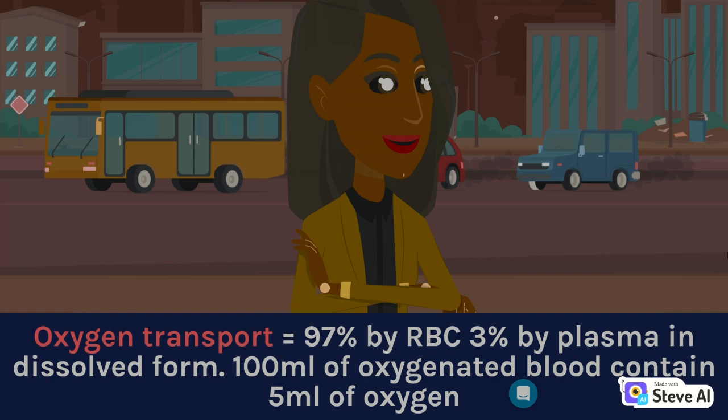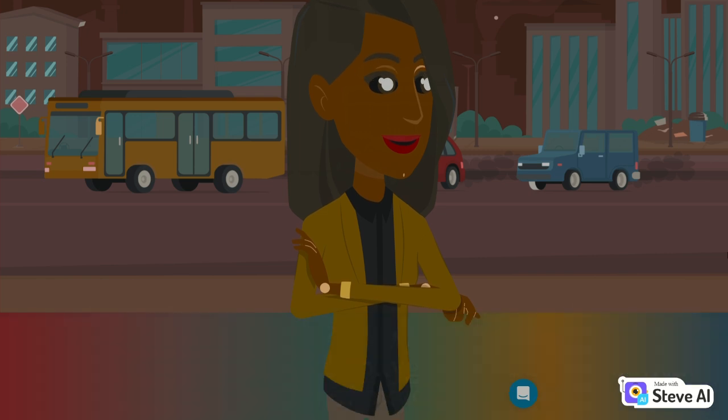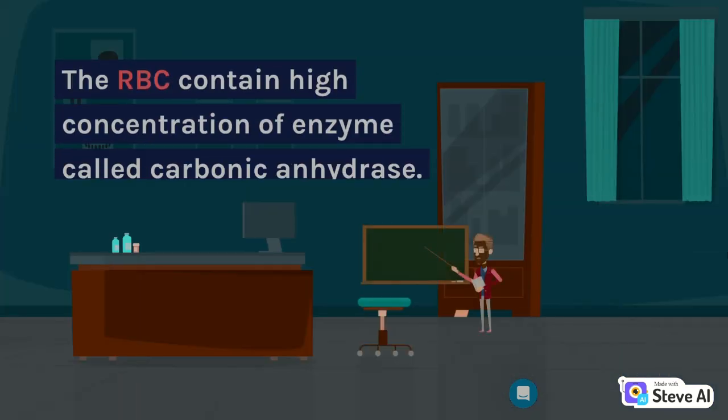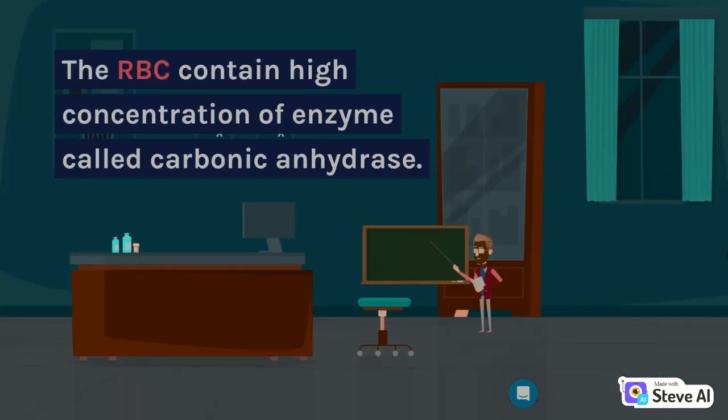Oxygen transport: 97% by RBC, 3% by plasma in dissolved form. 100 milliliters of oxygenated blood contain 5 milliliters of oxygen. Carbon dioxide transport: 20 to 25% by RBC, 70% in the form of bicarbonates, 7% in dissolved state in plasma. The RBC contain a high concentration of the enzyme called carbonic anhydrase.